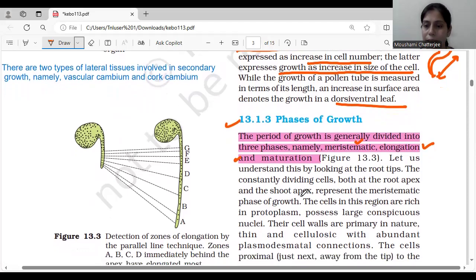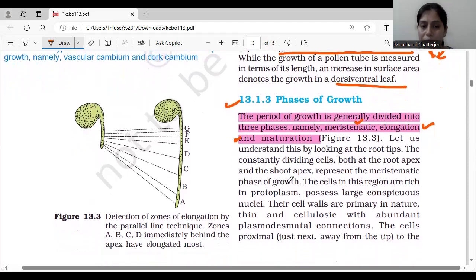Let us have a look at the root tip. The constantly dividing cells, both at the root apex and the shoot apex, represent the meristematic phase of growth. We know that at the root apex and shoot apex we have meristematic tissues.